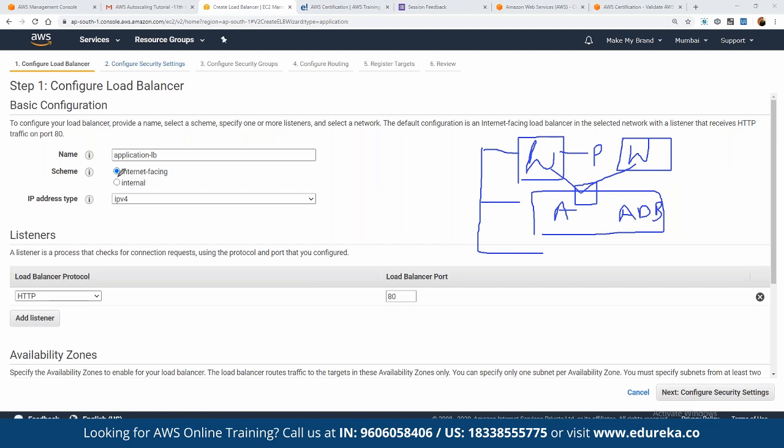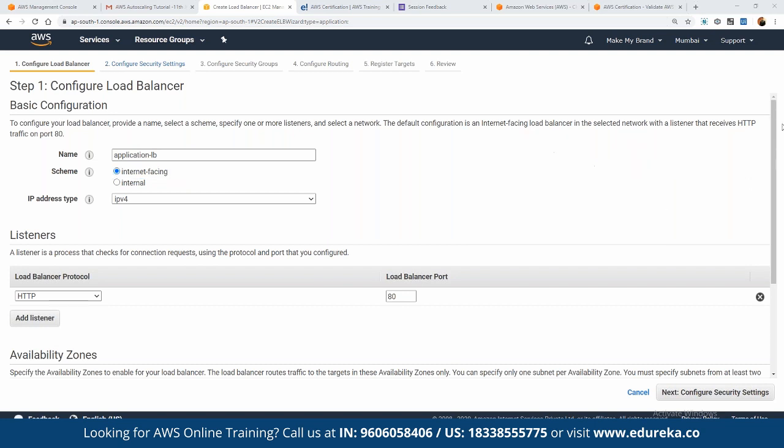For now, we are going to see the entire load distribution for the front-facing internet, right? So here we can keep it to internet-facing for now to avoid confusion. And then we can choose the listeners. If we want, we can add more listeners, for example for port 80 and port 8080. We can add multiple listeners as per the requirement. And then we can proceed further to the configuration of the security groups.